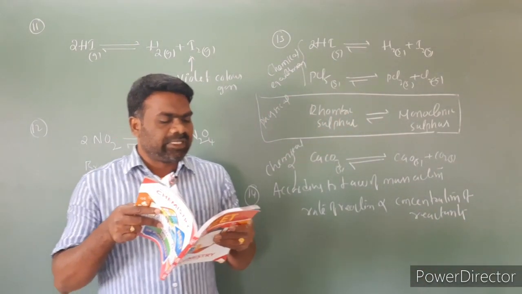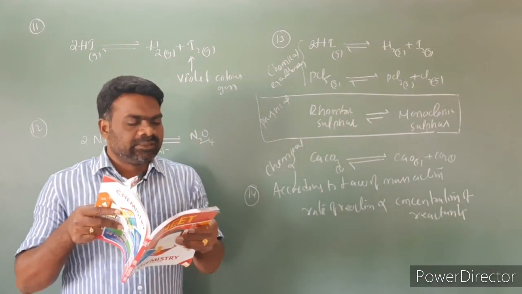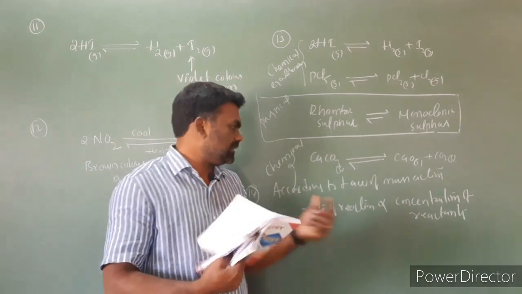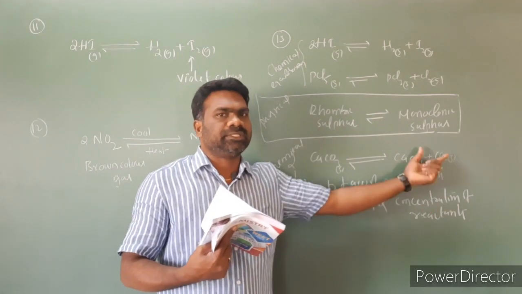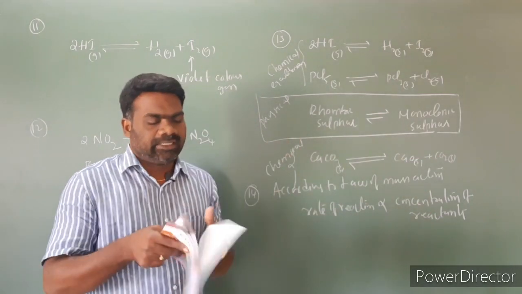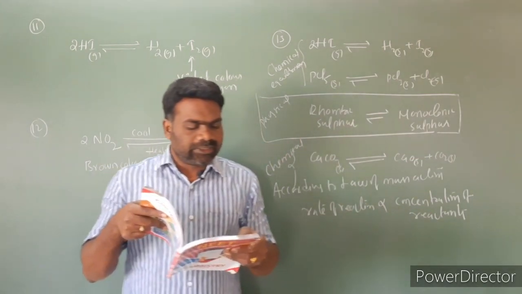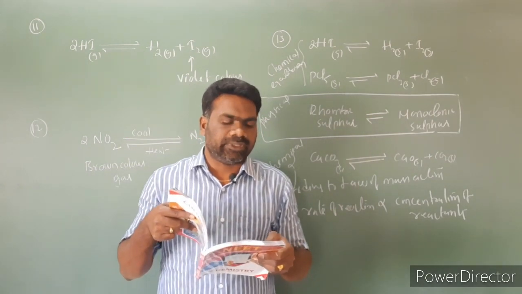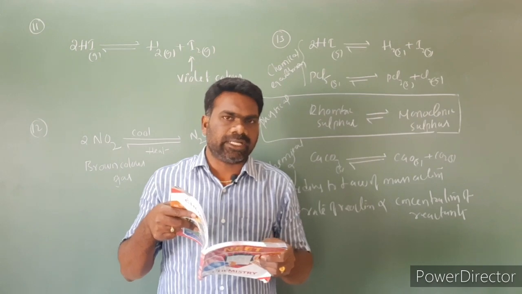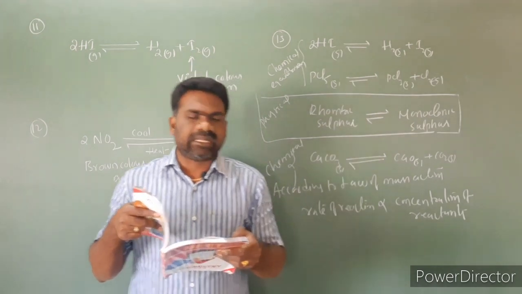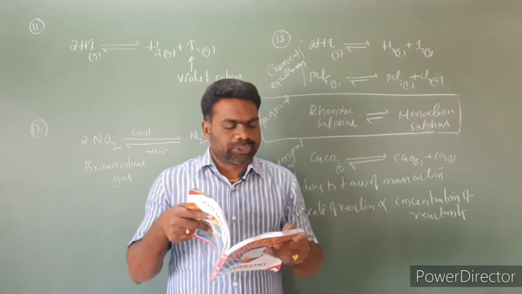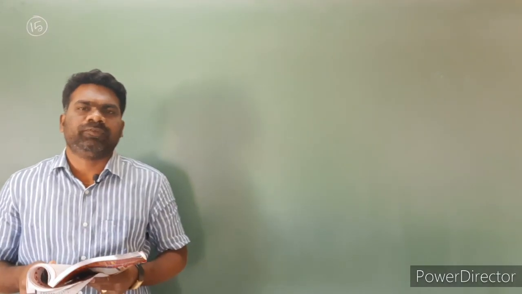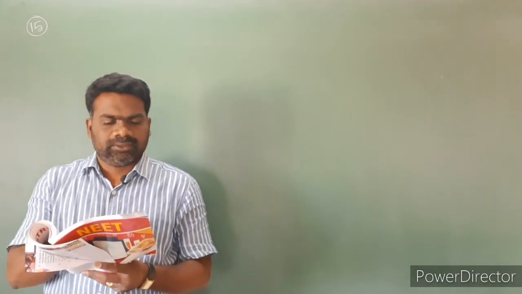For a given set of experimental conditions, with increase in the concentration of the reactants, the rate of chemical reaction, both are directly proportional to each other. So as concentration increases, the rate of reaction is going to increase. For question 14, the second option is correct, increases. Next, question number 15.